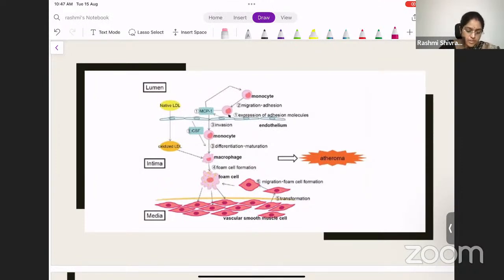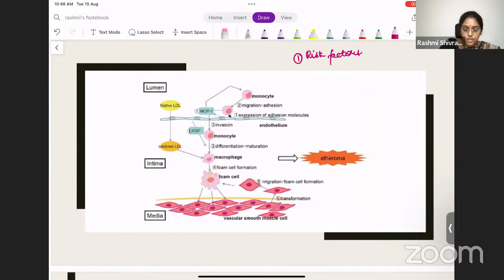So what happens first? What is the initiation factor for atherosclerosis? You have some risk factors, which are those that predispose the patient to developing atherosclerosis. What are those?